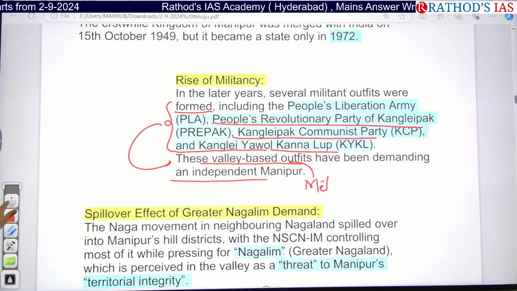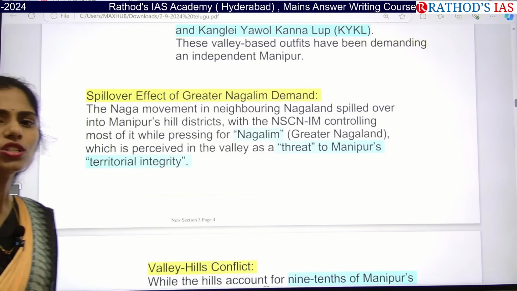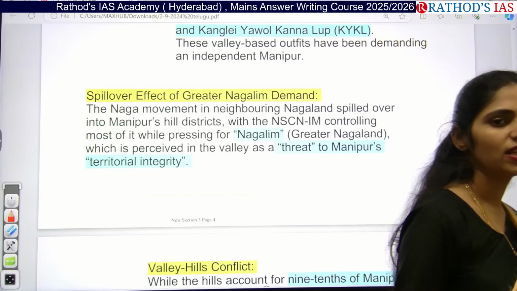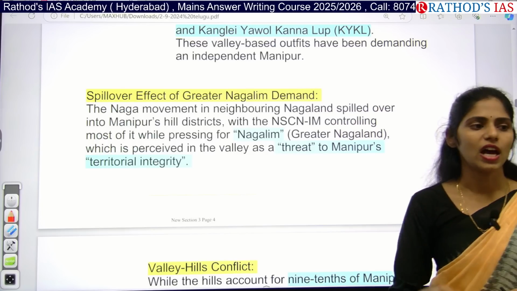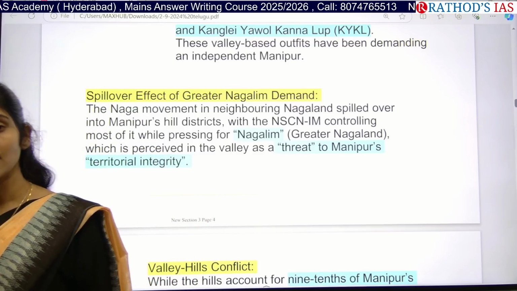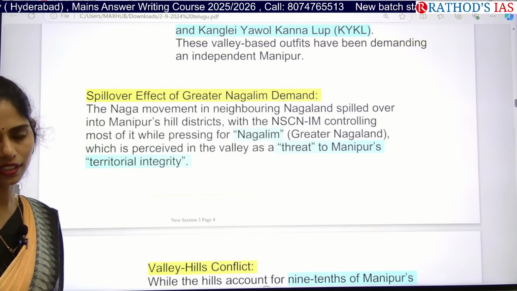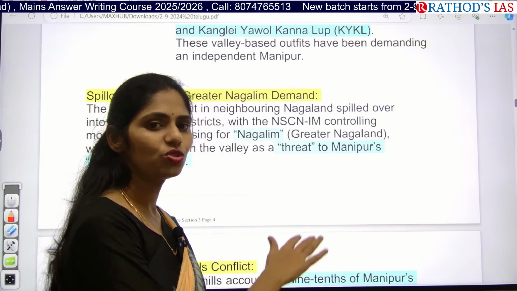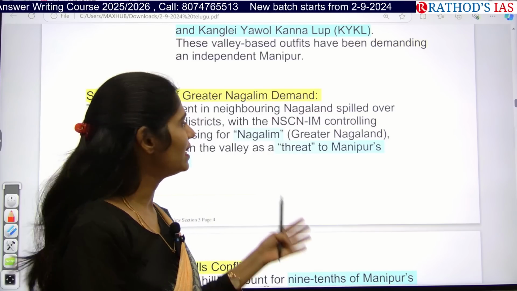Okay, and the next one here is the spillover effect of the Greater Nagaland demand. Do you know about this Greater Nagaland? People belonging to the Naga communities are present not only in Nagaland but also in nearby states and even in Myanmar. Now these Naga people are demanding that the parts where Naga people live be made into a Greater Nagaland.